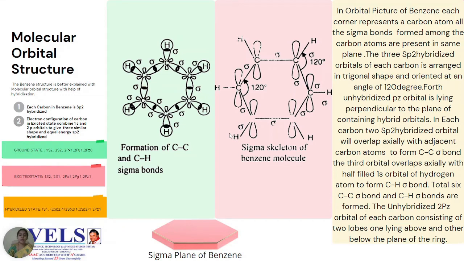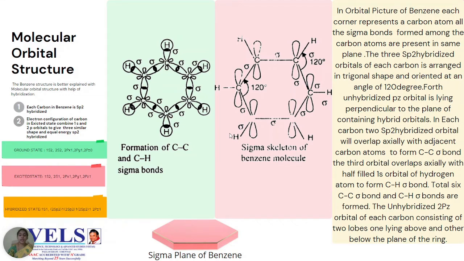In the ground state, one of the 2s electrons will be excited, and it will go to 2pz0. So in the excited state, the electron configuration will be 1s2, 2s1, 2px1, 2py1 and 2pz1. So totally 4 half-filled orbitals exist, so carbon is able to form 4 bonds. That's the reason it has a valency of 4. In the excited state, as 2s and 3 2p orbitals are there, the 2s and 2 of the 2p orbitals will get hybridized to form 3 equal energy and identical shape sp2 hybridized orbitals, leaving behind 1 pz orbital as such.